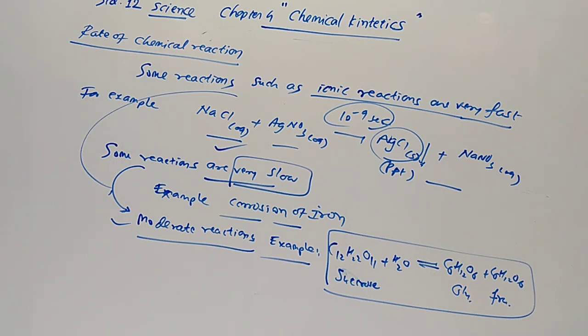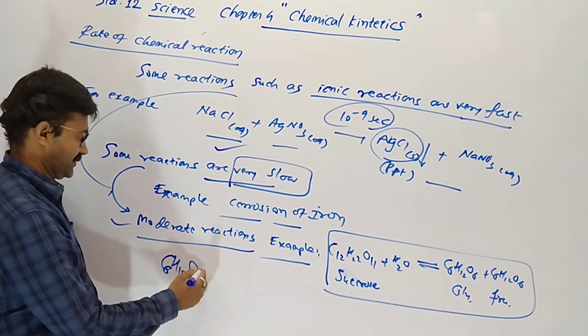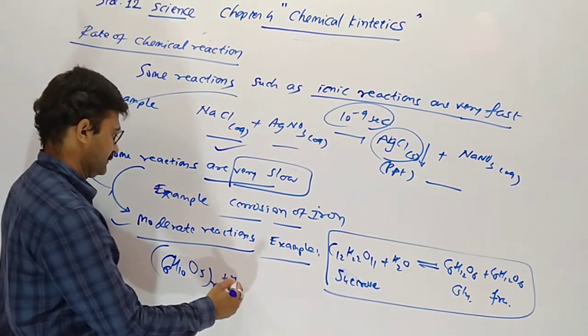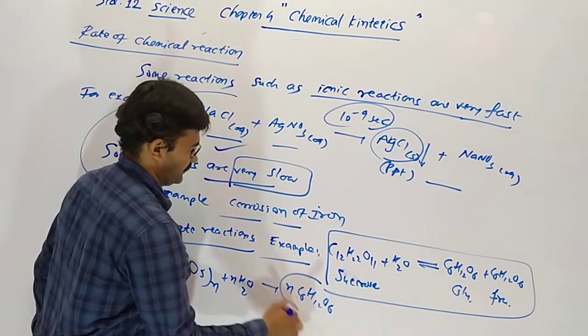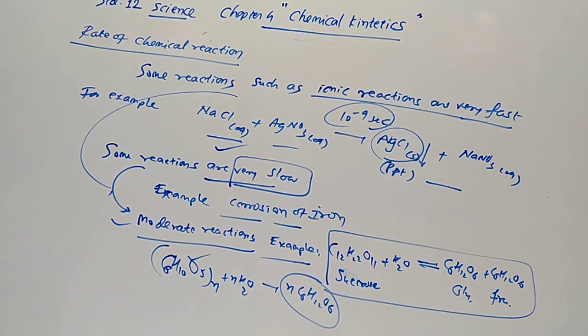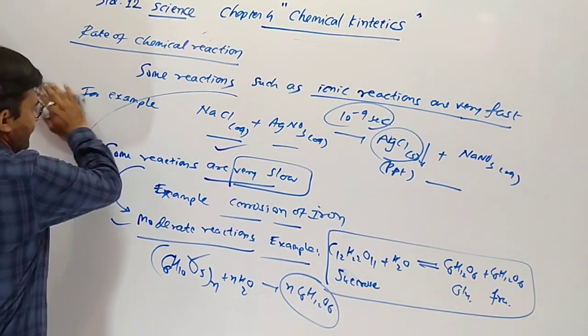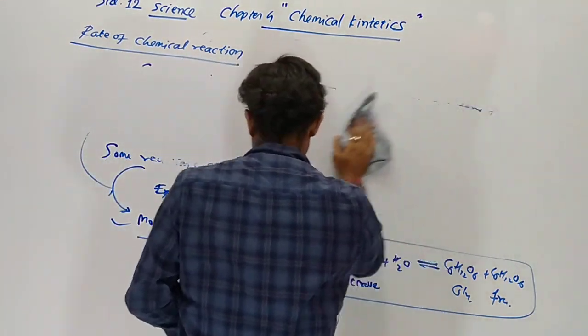Another example is hydrolysis of starch. (C6H10O5)n plus n mole water gives n mole glucose. This one is also a moderate reaction. Can you think of more examples from each category? Think about it as homework: which are very fast, which are slow, and which are moderate.